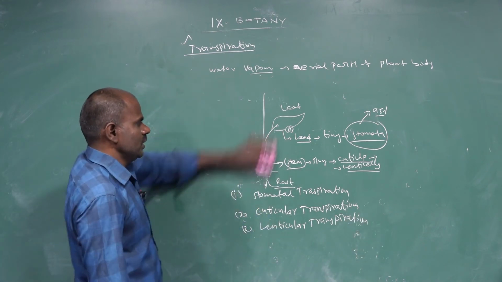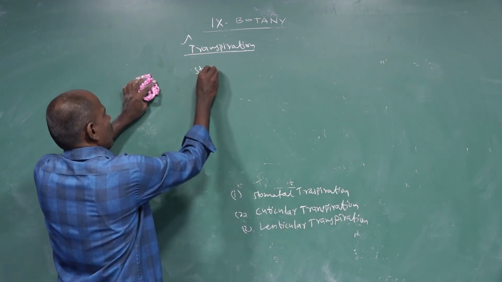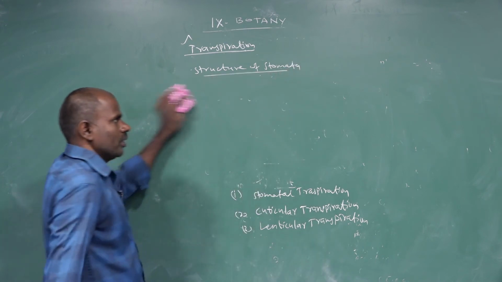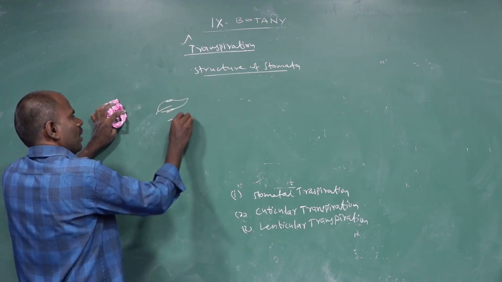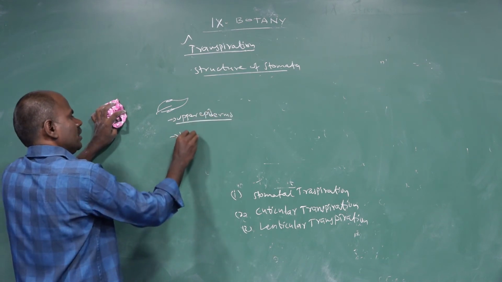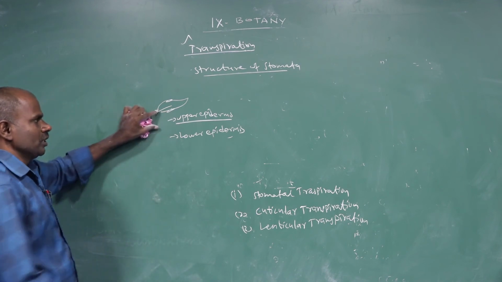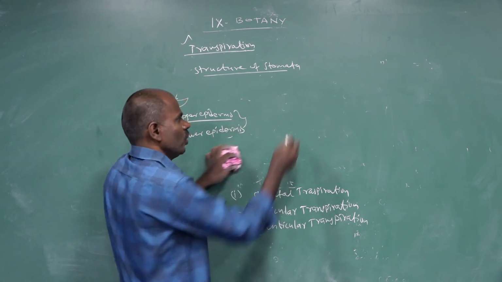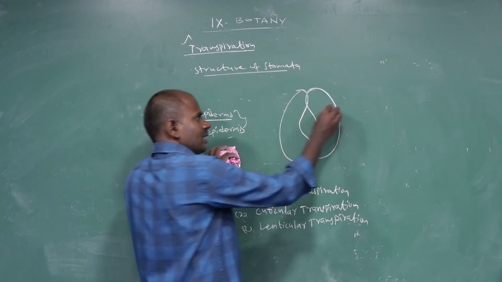The first one is the structure of stomata. The stomata are present in the upper epidermis and the lower epidermis. The stomata have two guard cells.